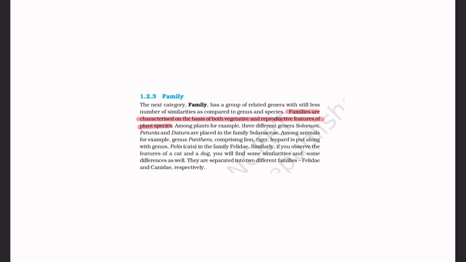In the plant kingdom, he has given examples like Solanum, Datura, Petunia. These are all genera, put in the family Solanaceae.